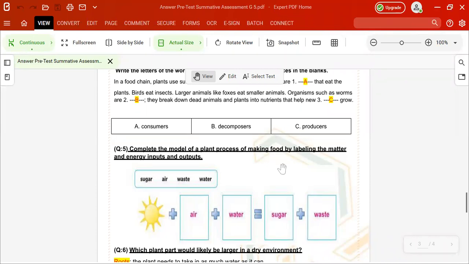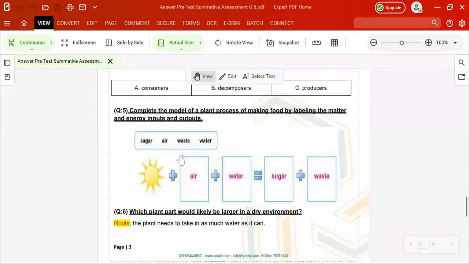How can we make this equation of photosynthesis here? Just here we see in the picture the sun plus what? Plus what? Equals food and equals waste, right? So we will see here the sun plus the air plus the water equals sugar and waste, right? So here is the byproduct. Here the air is carbon dioxide. But here also waste is air, but it's oxygen. So plants give us oxygen that we breathe. But in photosynthesis, they take what? Carbon dioxide. Okay? So the answer here is like that.